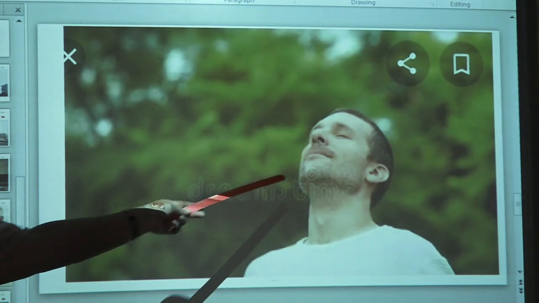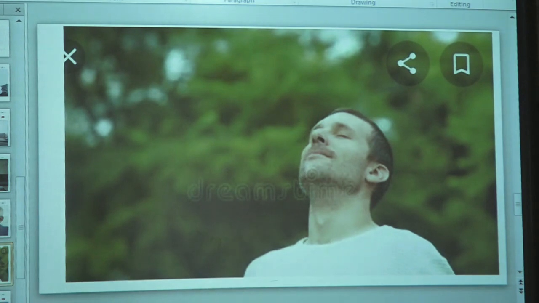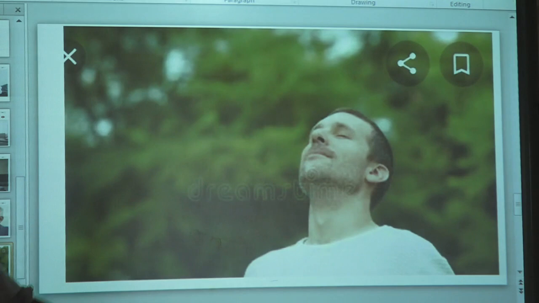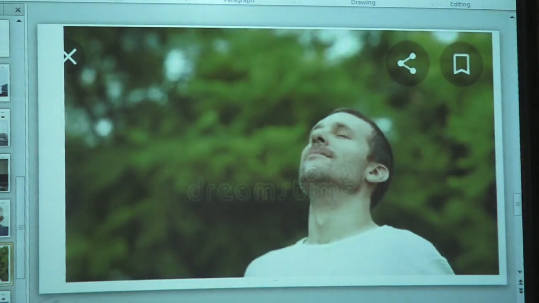Here you can see this person is breathing, taking the air inside with the help of his nose. Similarly, we take air inside with the help of the nose and we give out air with the help of the nose. So what do we call breathing in scientific term? Yes, it is respiration. So today we will learn more about respiration.